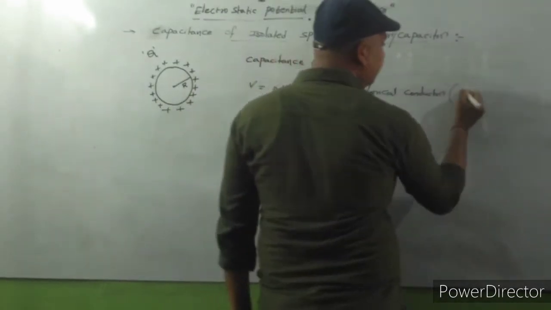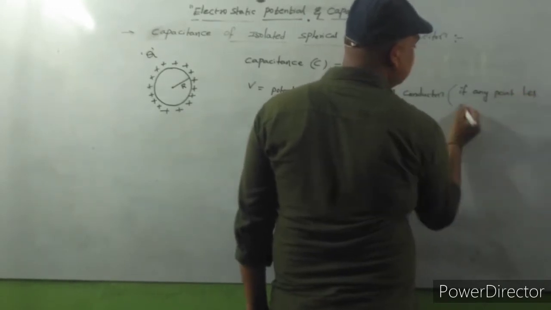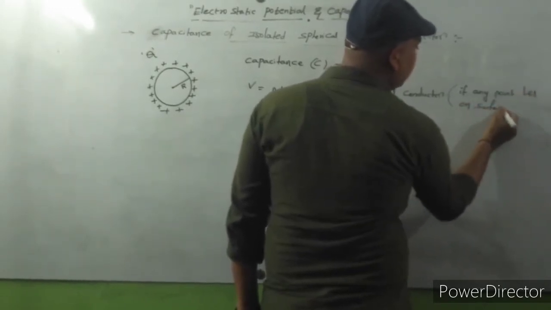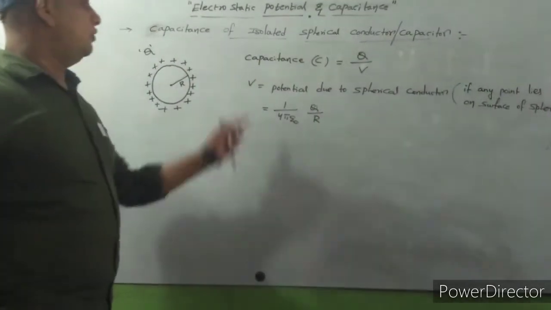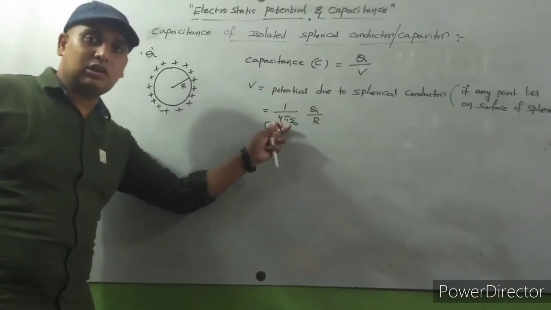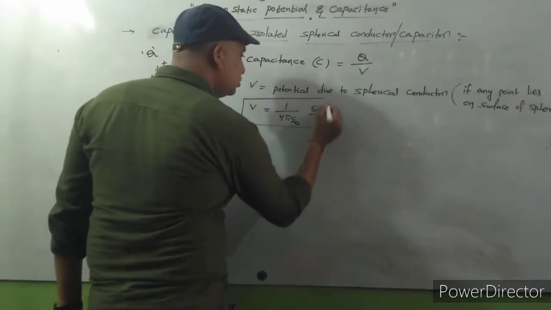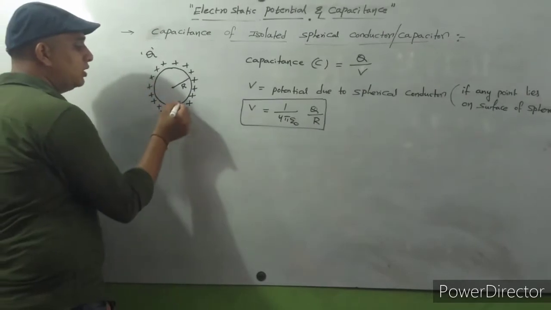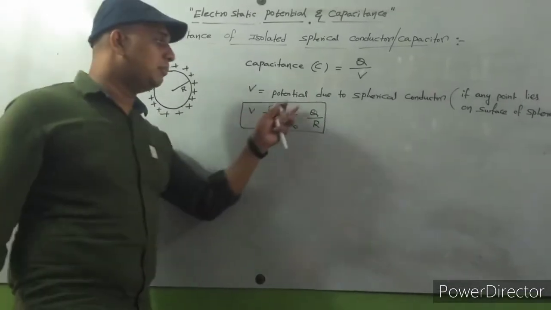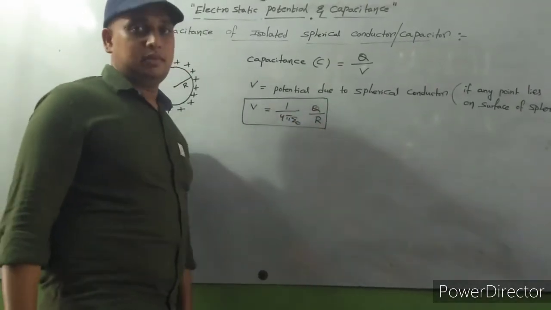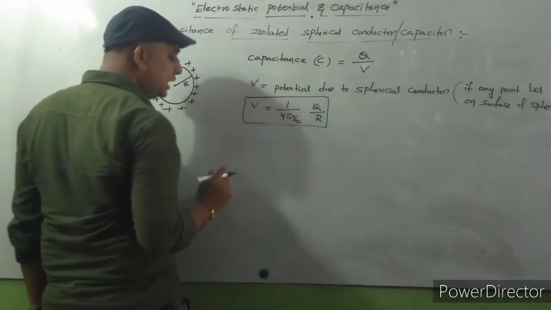If any point lies on the surface of the sphere, the V formula is 1 by 4 pi epsilon naught into Q by R. You know already the electric potential due to a spherical conductor. If you consider any point on the surface, the potential is V equal to 1 by 4 pi epsilon naught into Q by R. Please substitute this formula in this equation, then you will get the capacitance.